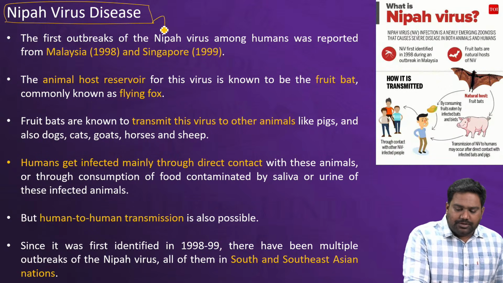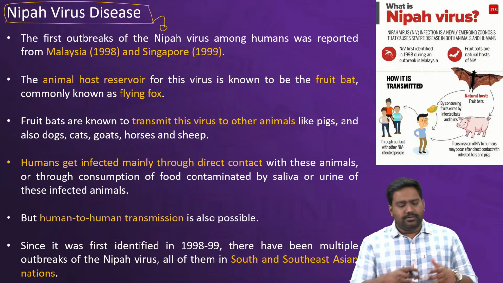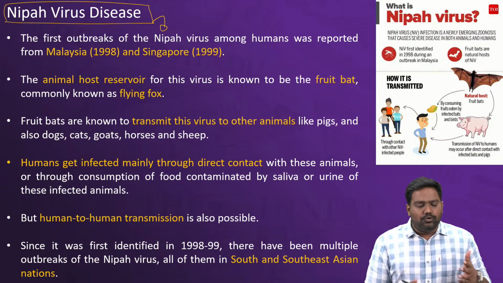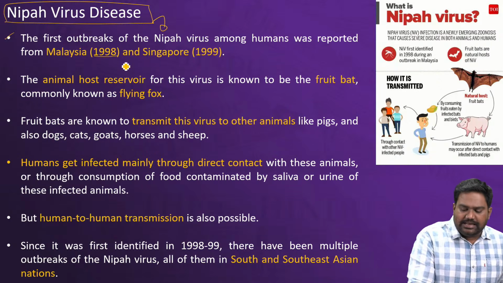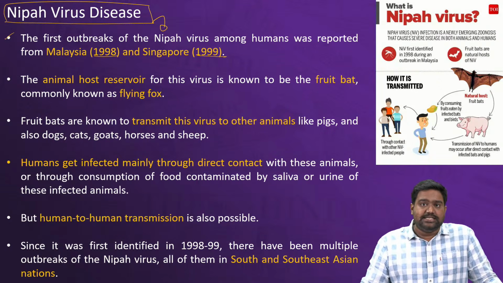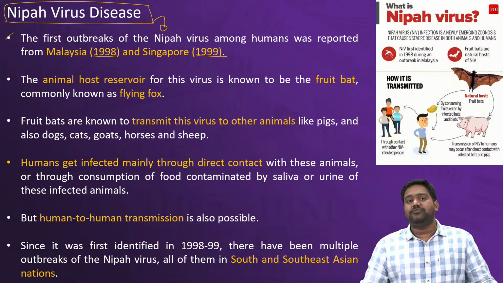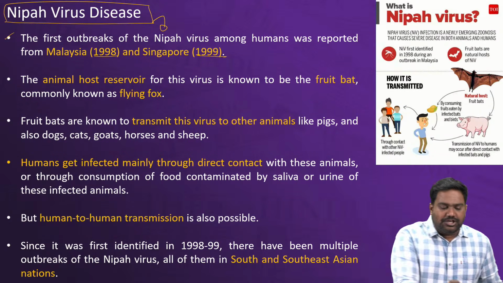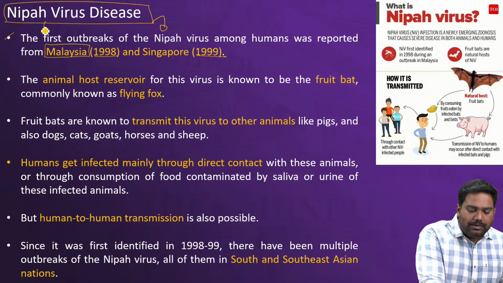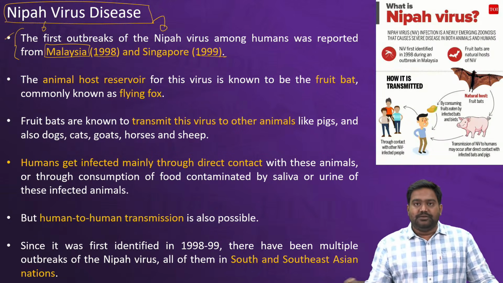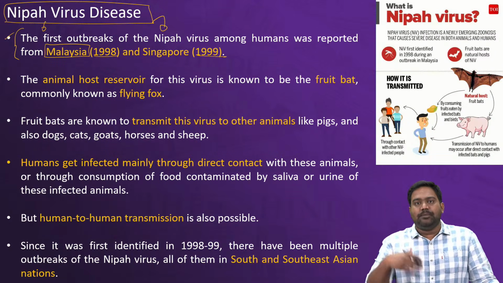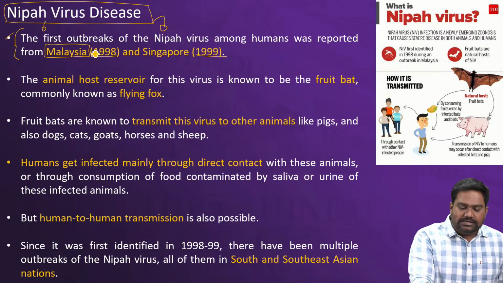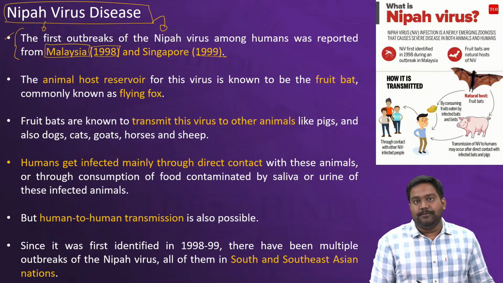If you look at the origin of this disease, it's more of a new emerging zoonotic disease. The first outbreak of Nipah was reported in 1998-1999 in Southeast Asia. This is where it originated from. In fact, the name Nipah is based on a village in Malaysia where the first outbreak has been documented, where the first case of zoonotic transmission happened to human beings. So it's named after this village called Nipah in Malaysia. This is where the first major outbreak was seen.